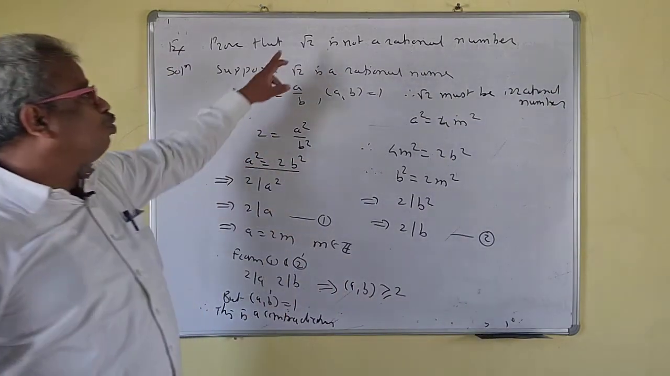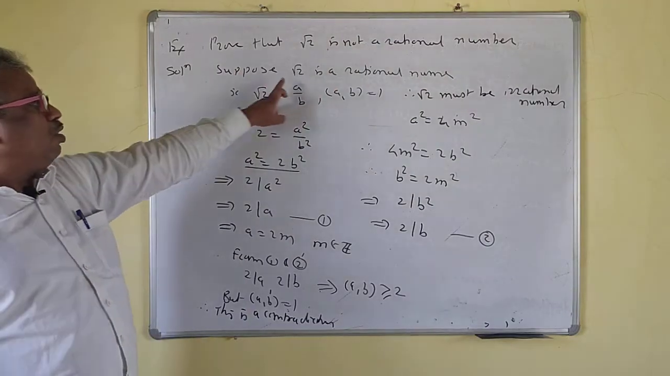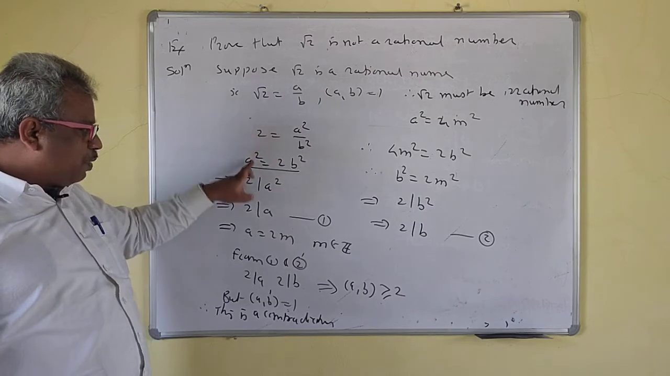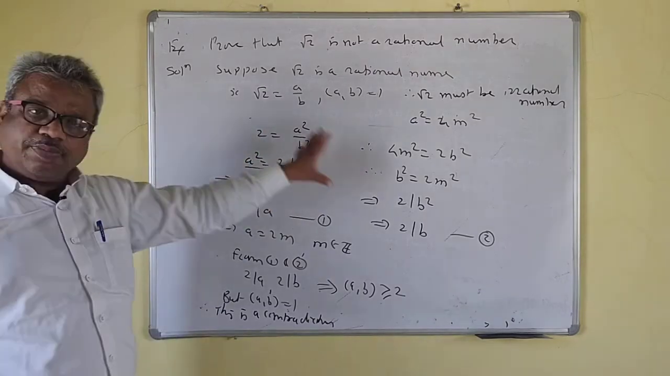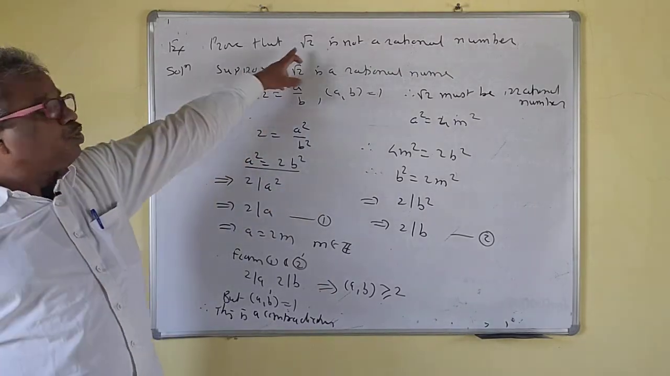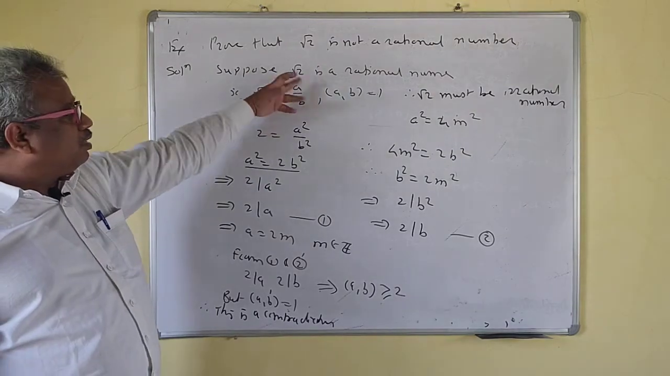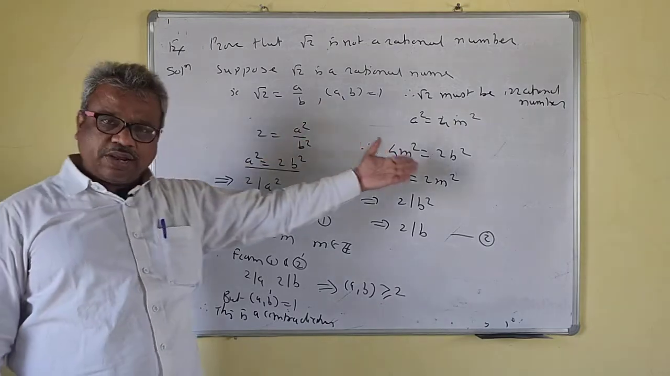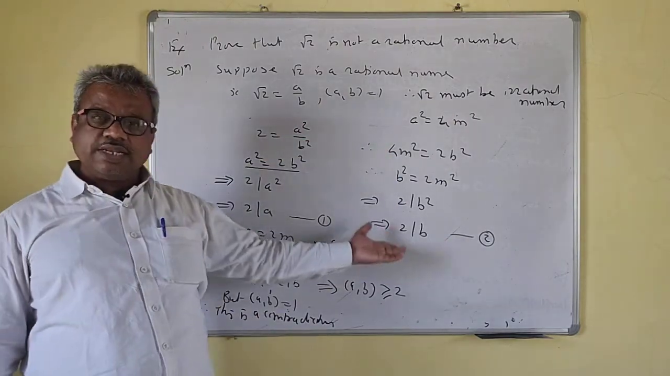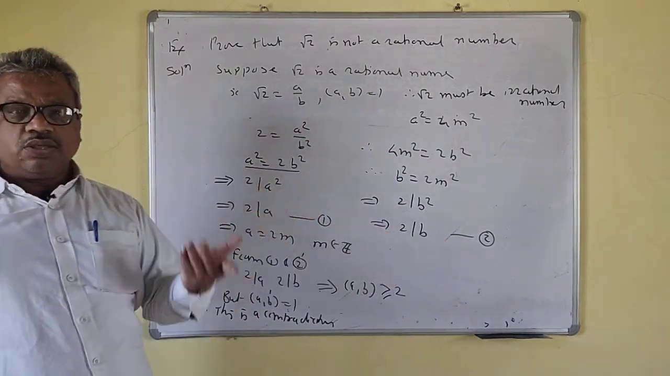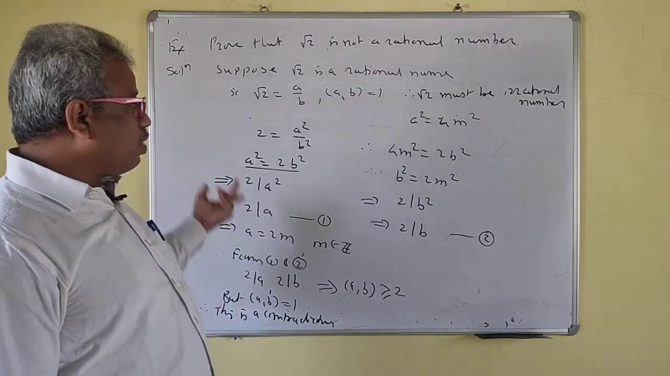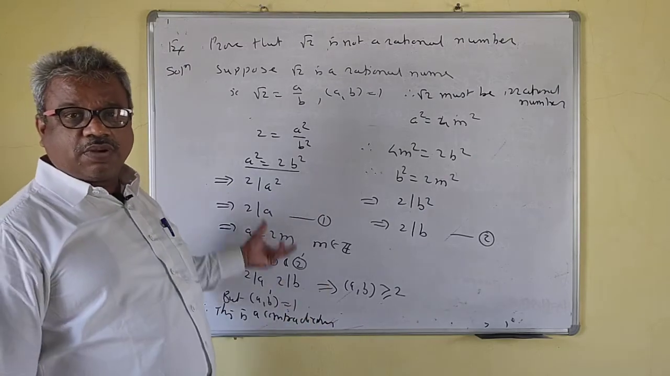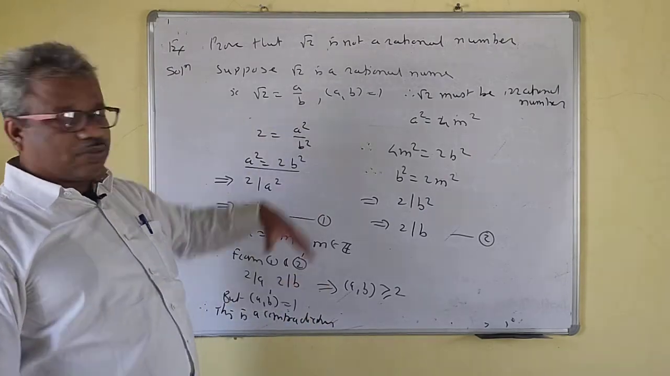Similarly, if you want to prove root 5 is not a rational number, what to do? Take root 5 and replace 2 by 5 everywhere. If you want to prove root 3 is not a rational number, just write root 3 instead of root 2, the same thing. Wherever there is a 2, just write 3. So you can prove that root 3 is not a rational number, root 5 is not a rational number, root 7 is not a rational number.